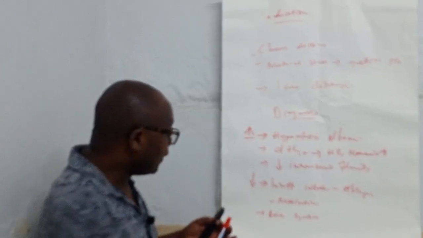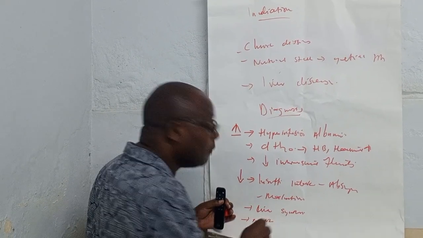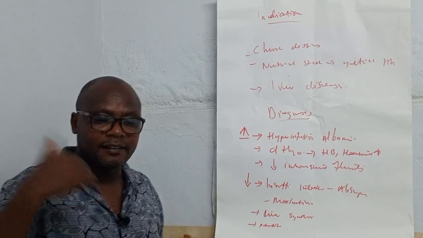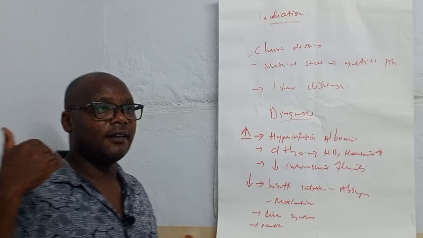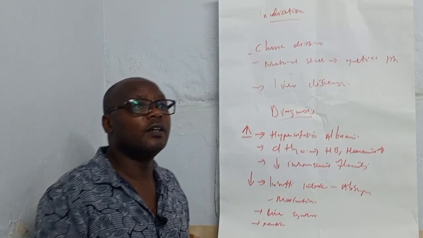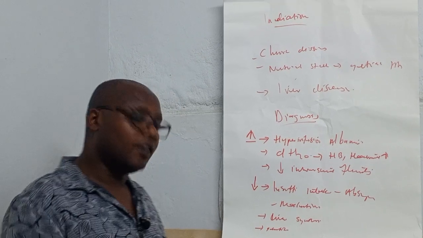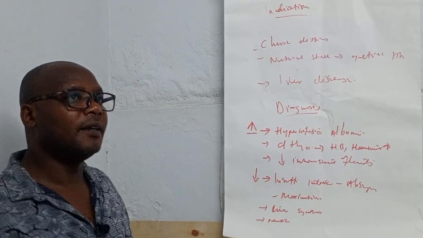Another case where we have low albumin is because of genetic makeup, especially if the body is unable to synthesize enough albumin because of analbuminemia. It's called analbuminemia. That is when the body is unable to synthesize albumin, and it is genetically determined.